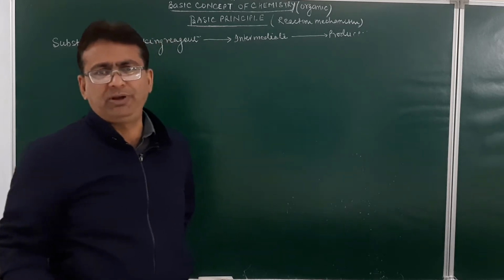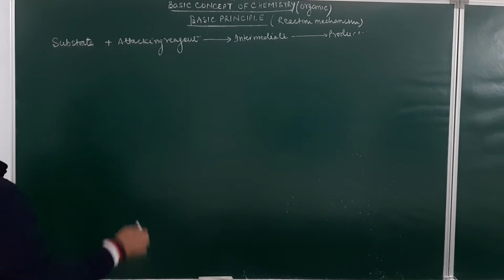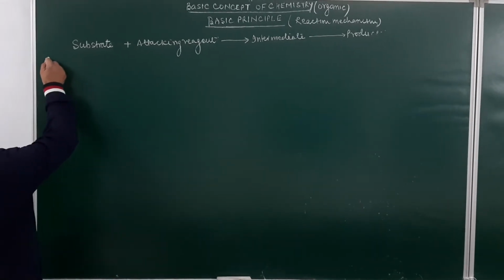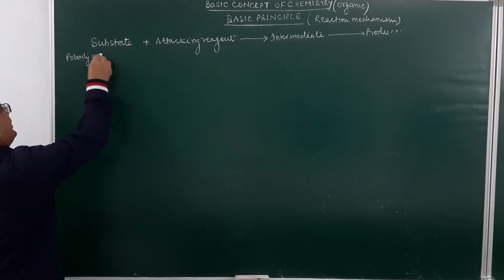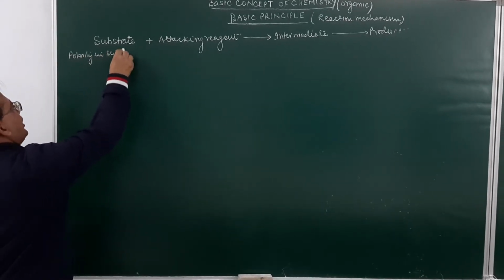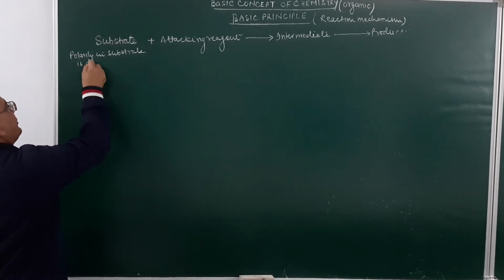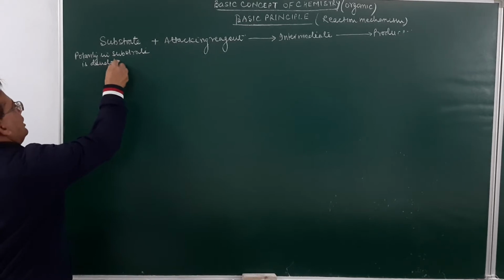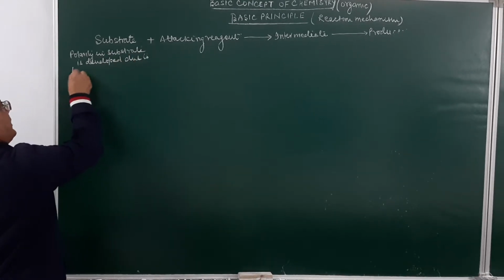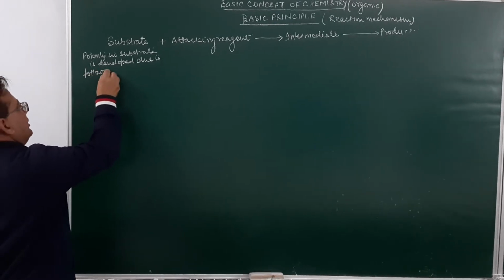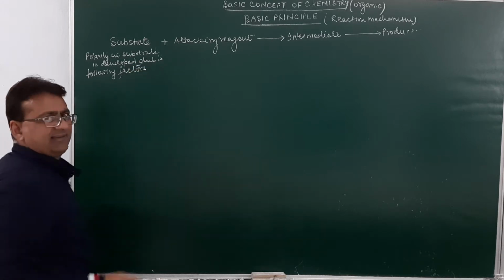So, electronic displacement leads to the polarity production. The polarity in a substrate molecule is developed due to the following factors.